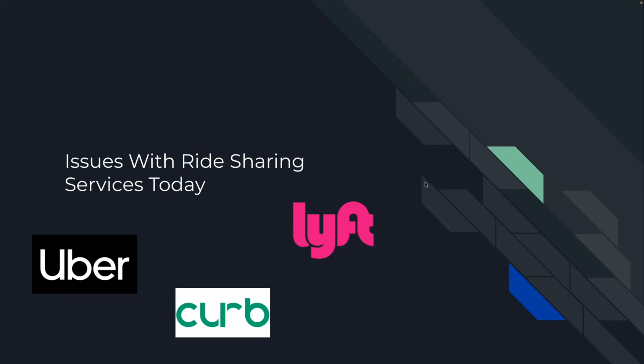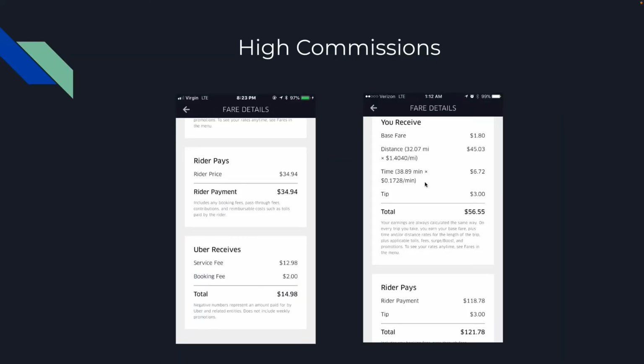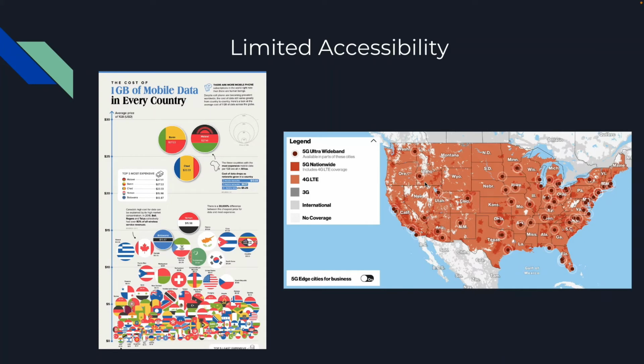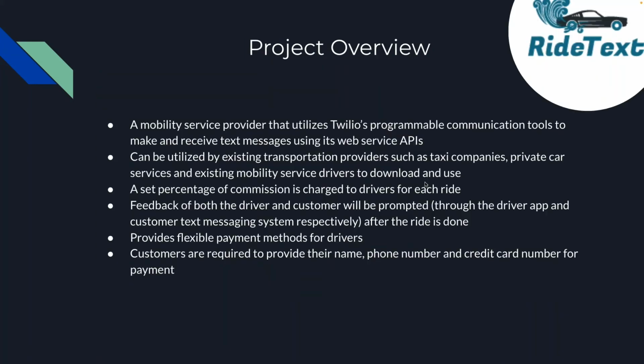The solution to this was ride-sharing applications like Uber, but it came with its own drawbacks. Uber was only successful in big cities and provinces. Provinces like Newfoundland are left out. Not to mention, it charges very high commission to customers, and remote areas with poor internet connectivity cannot make much use of it. This is where RideText comes in.